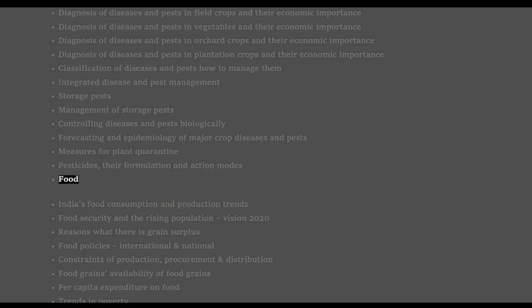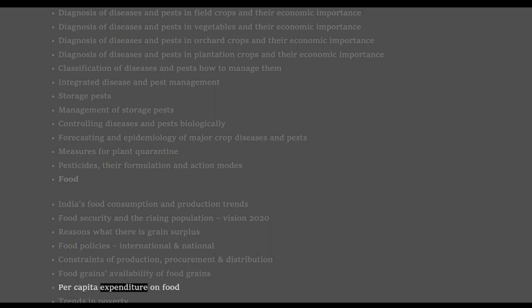Food. India's food consumption and production trends. Food security and the rising population, Vision 2020. Reasons why there is grain surplus. Food policies, international and national. Constraints of production, procurement and distribution. Food grains, availability of food grains.